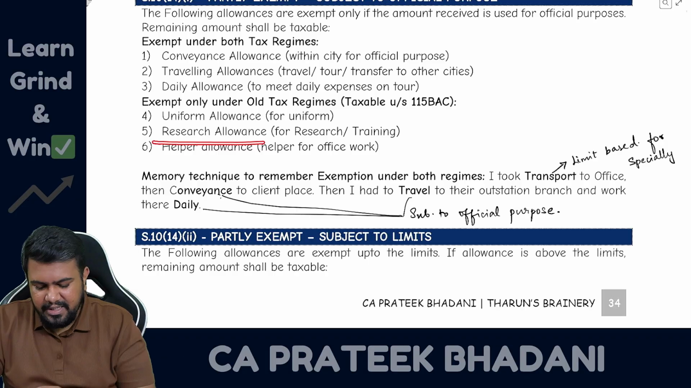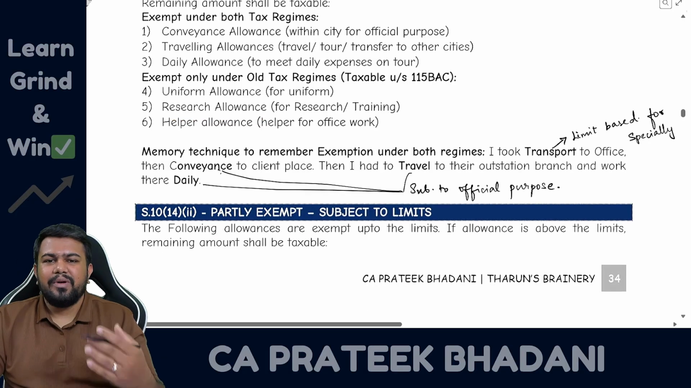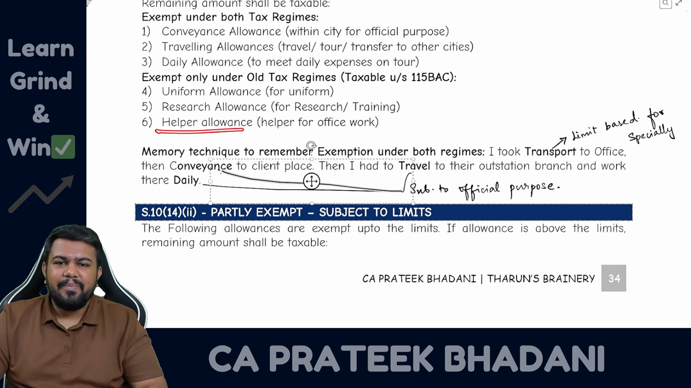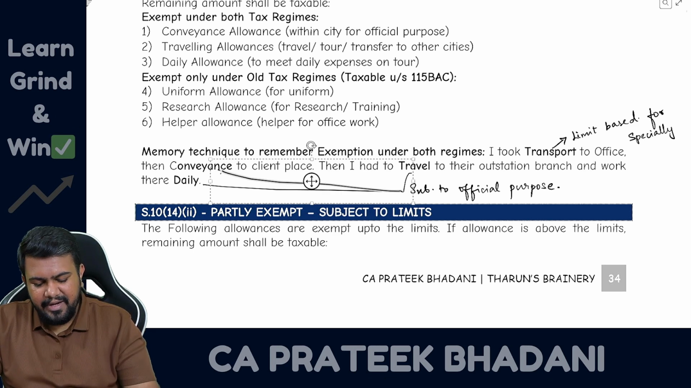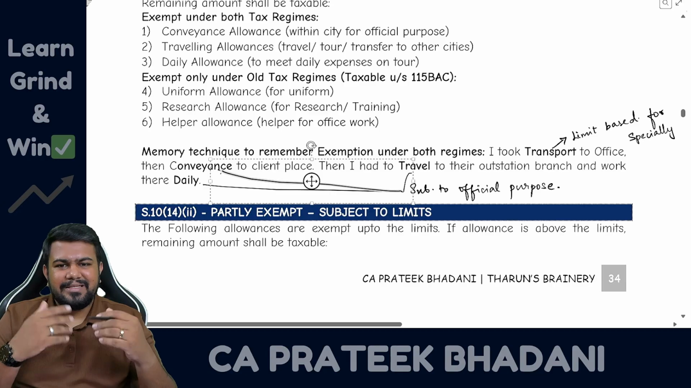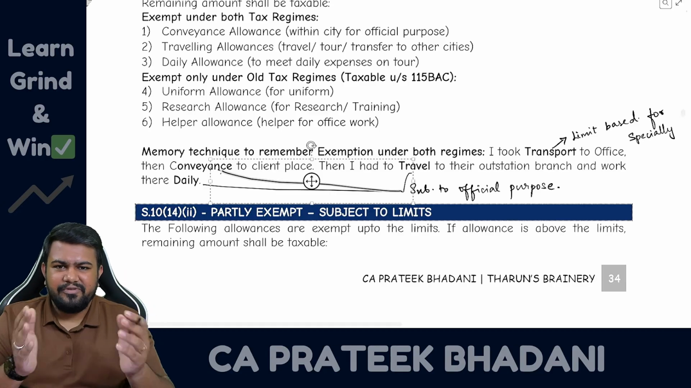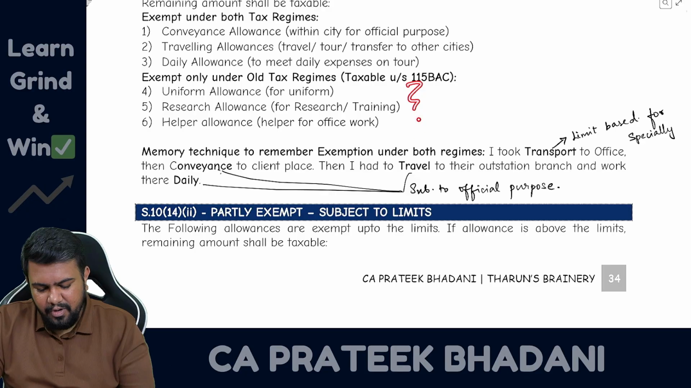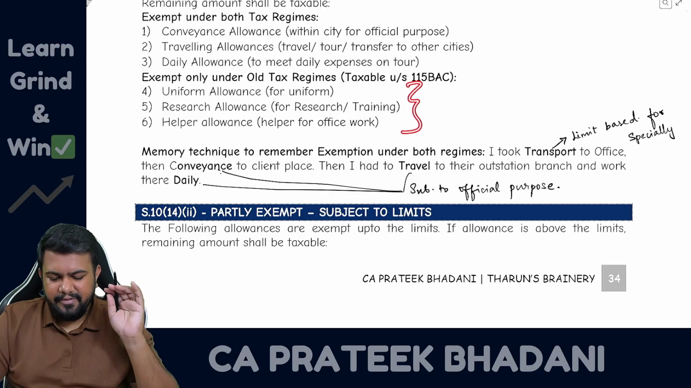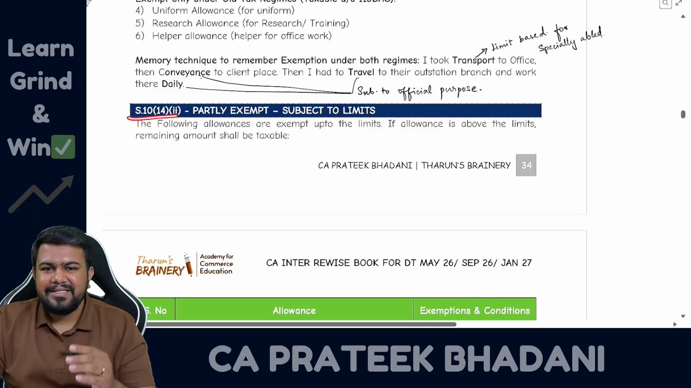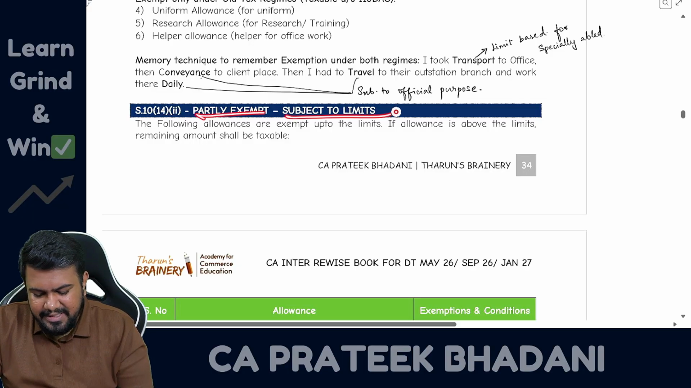Then there is research allowance. Research allowance is for doing research. That is also only allowed in the old tax regime. And lastly, helper allowance. For office work, if any helper is hired, then the salary paid to that helper is exempt. The balance amount of allowance will become taxable under the old tax regime. Under the new tax regime, all the 3 will be fully taxable. Okay, fully taxable.